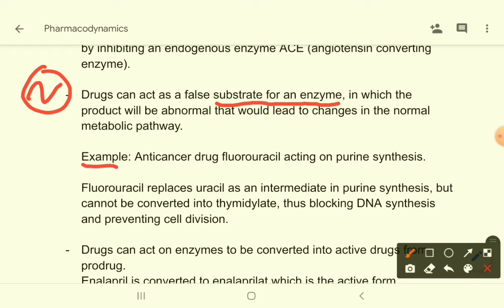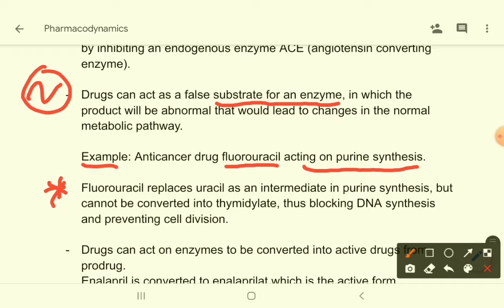For example, the anti-cancer drug fluorouracil acting on purine synthesis. How this drug acts, we will talk about when we study anti-cancer drugs. But for now, just remember that fluorouracil replaces uracil, which is an intermediate in purine synthesis.